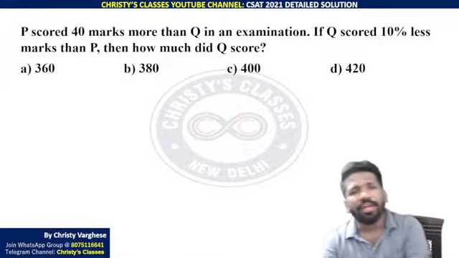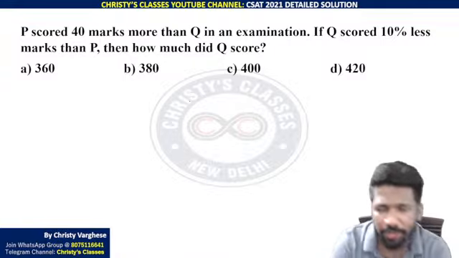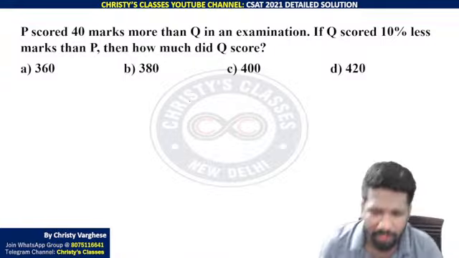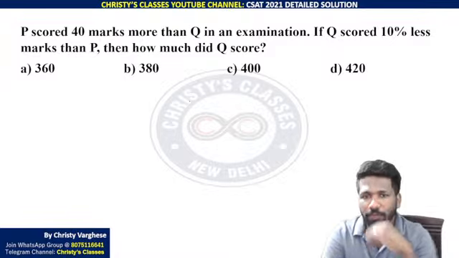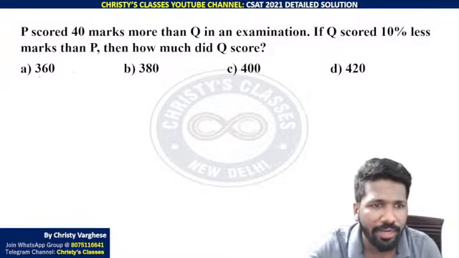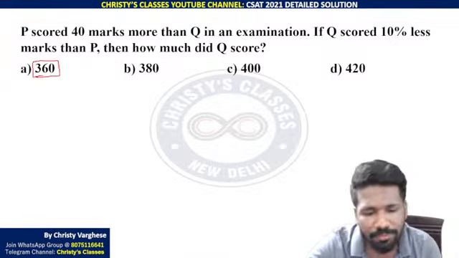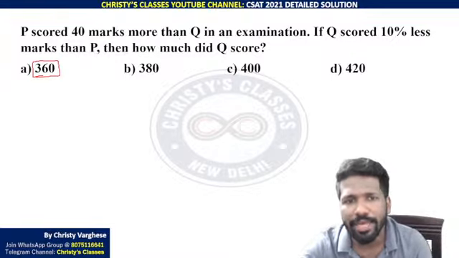You can do it with the direct method itself, or if you are not understanding the question, use the options. That is the suggestion I can give you for those people who are going for the coming exam. If you are not understanding a question, just see whether substituting an option will give you clarity on the question. Sometimes elimination may not be the best method with respect to the time taken, but elimination may be the best method to understand a question better. It will give you clarity on the question. For example, I will tell you how that makes sense. Here the direct method is faster, but elimination will give you clarity.